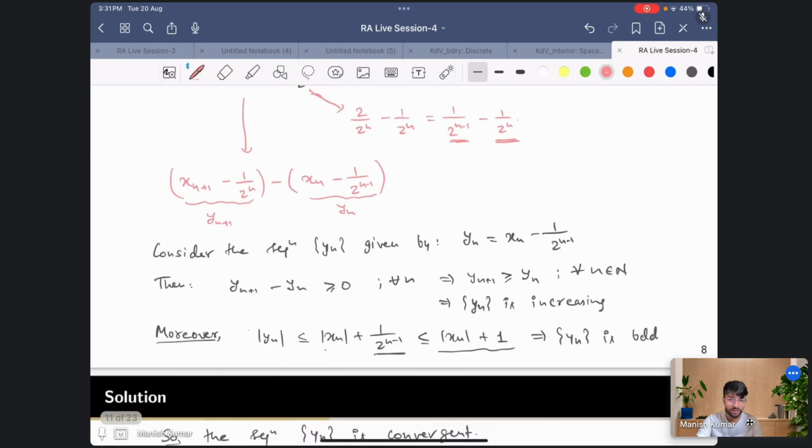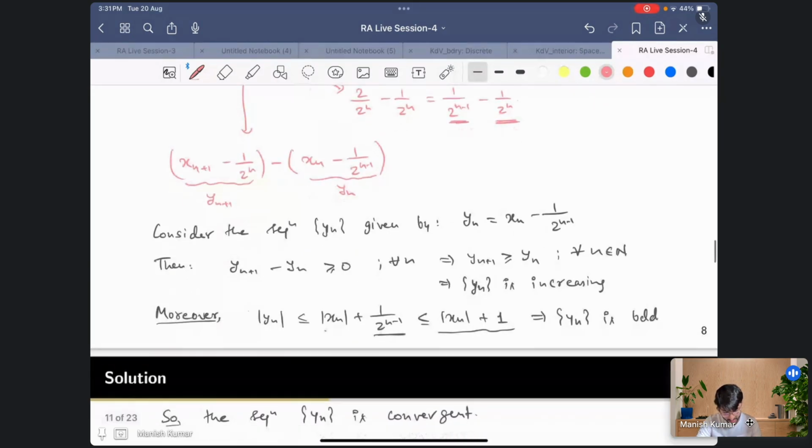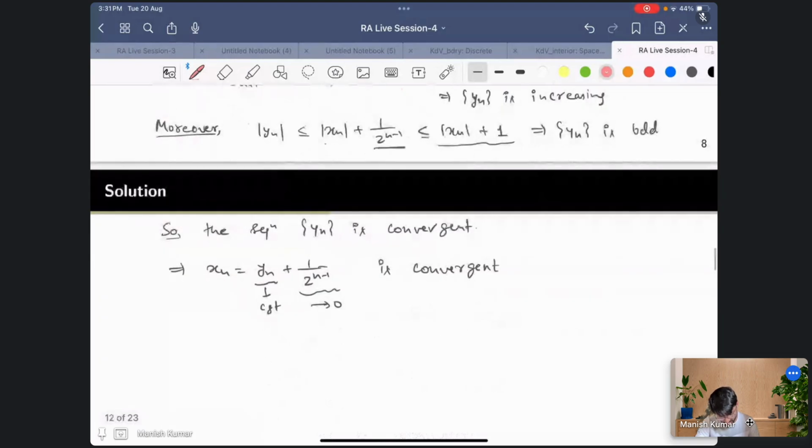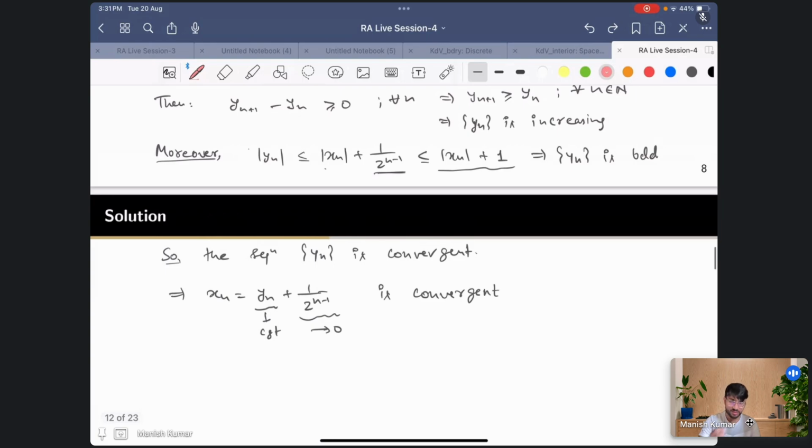Now after concluding that yn is convergent, here also we were lucky that this sequence is convergent. If this was not convergent, we could not have concluded. So using all these things, we got that the sequence xn is convergent. Any doubt from this problem?